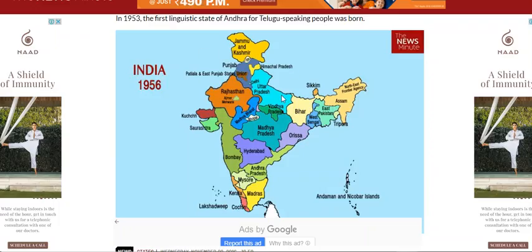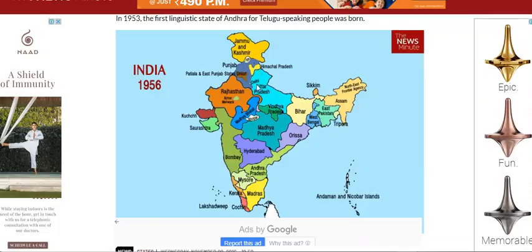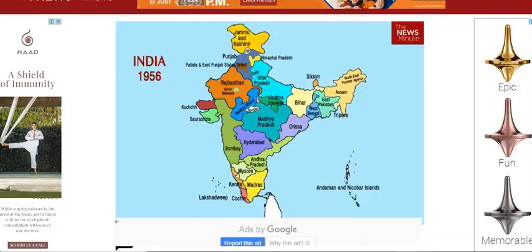As you can see, soon after the merger, India looked like this. Bhopal was in Madhya Bharat, Ajmer was in Rajasthan, and Himachal was a Union Territory. That is what has been colored with the yellowish color, HP, you can see. And then Madhya Pradesh was with Vindhya Pradesh and Madhya Bharat. As you can see, this is the state of India in 1956.